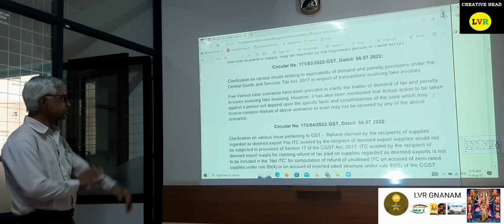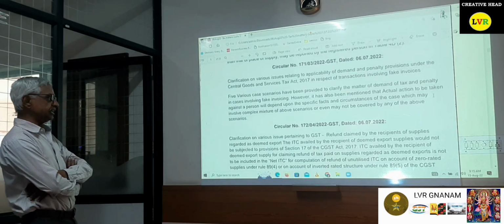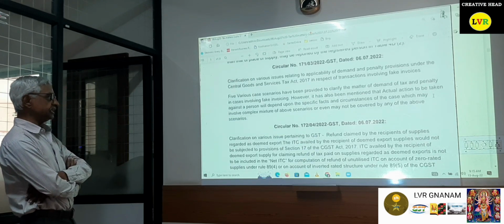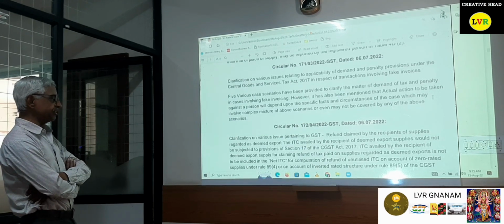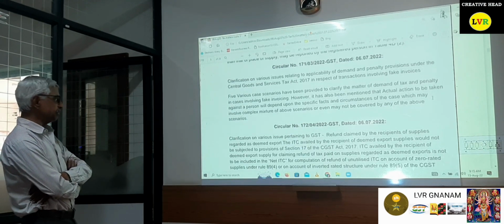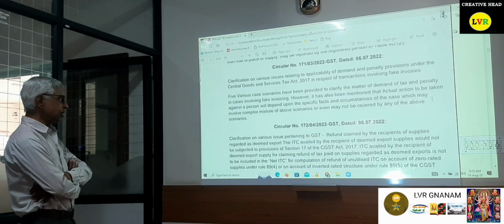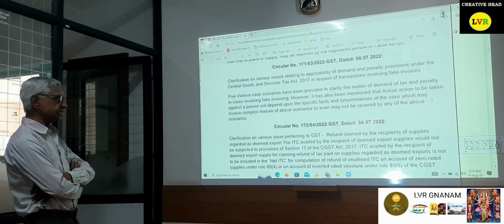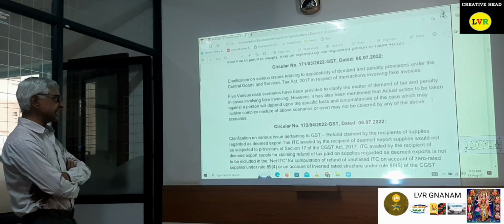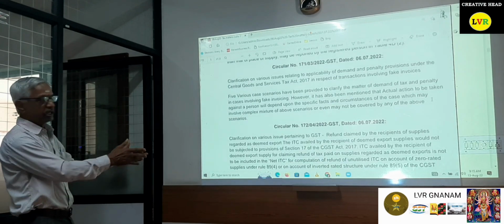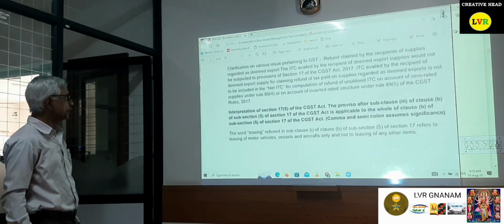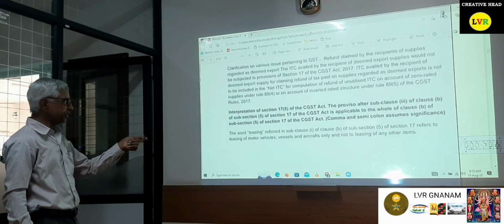Then circular number 172, refund claimed by the recipients of supplies regarding deemed export. The ITC available to the recipient of deemed export supplies would not be subject to the provisions of Section 17 of the CGST Act. The ITC available to the recipient of deemed export supplies for claiming the refund of tax on the supplies regarded as deemed export is not to be included in the net ITC. They have given the calculations clearly on how to claim the refund. Then the interpretation of Section 17(5) of the CGST Act.